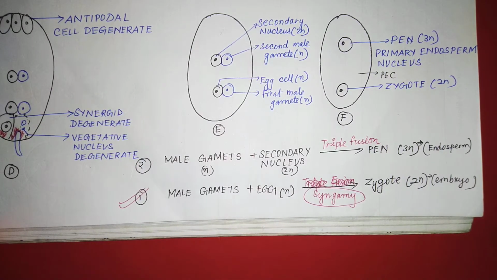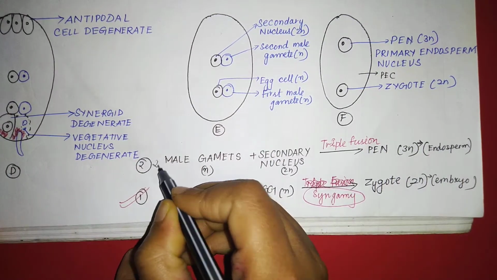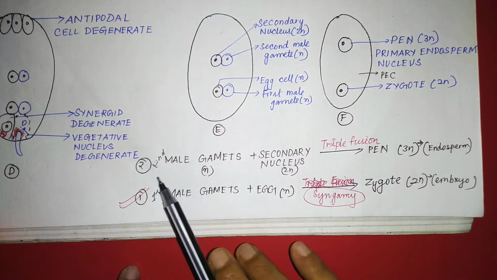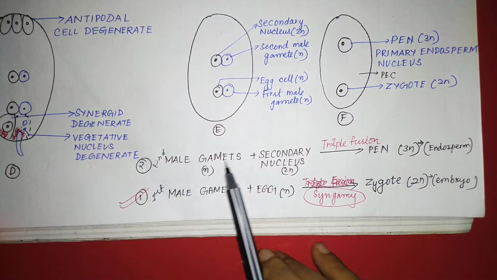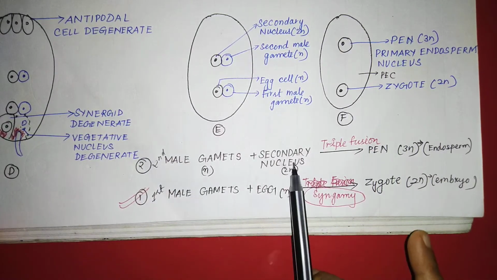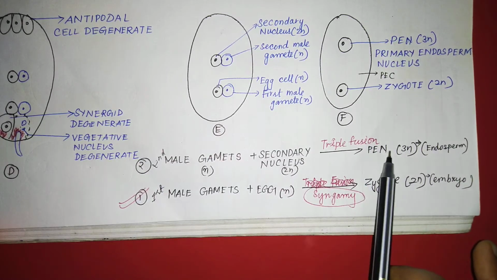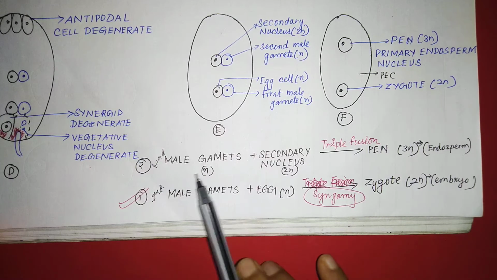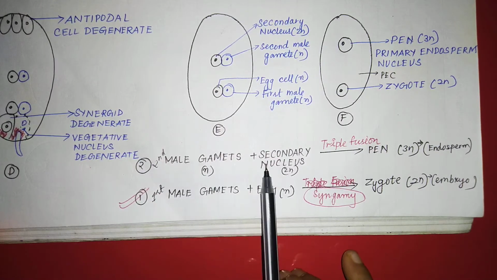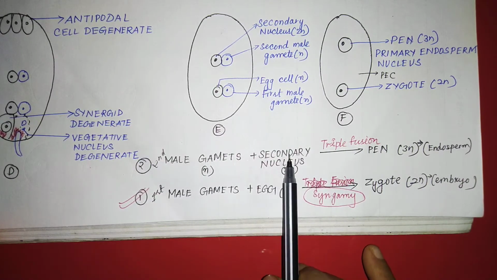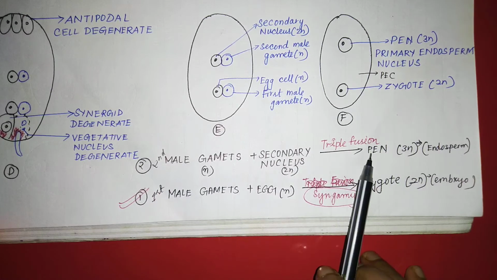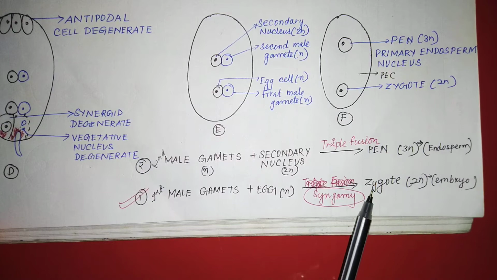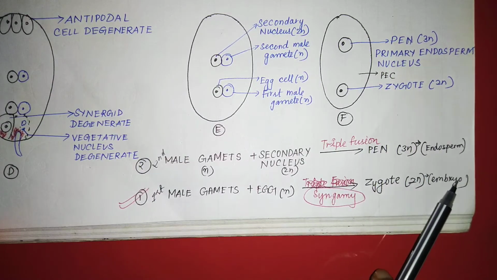And this is the second male gamete and this is the first male gamete. The second male gamete, when fused with the secondary nucleus, forms the PEN, therefore it is known as triple fusion. This means 2 male gametes and the secondary nucleus, which consists of 2 polar nuclei. PEN will give rise to endosperm and the zygote will give rise to the embryo.